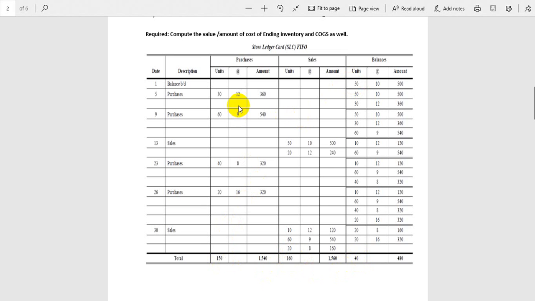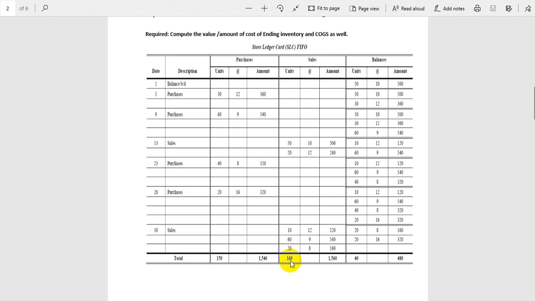I repeat, this is your total purchase in terms of units. 150 you purchased in the month of July. These 50 units you brought down from June. So 150 and 50 is 200. And how many units sold? 160.